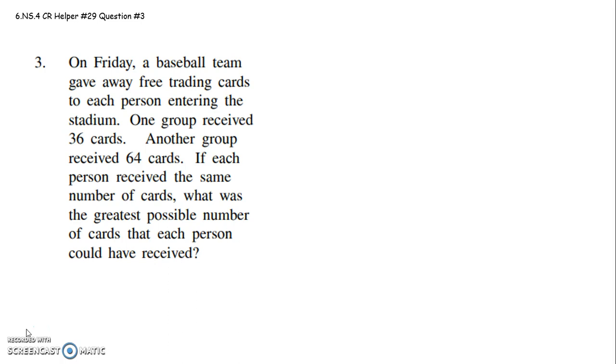could receive? Okay, so let's just take a look at 36. Let's take a look at the factors of 36. Like if there was one person in the group, they would receive 36 cards. If there was two people, a group of 2 people, they would each receive 18 cards. If there was a group of 3 people, they'd each receive 12 cards. If there was a group of 4 people, they'd each receive 9 cards.